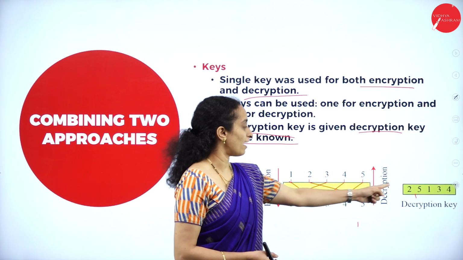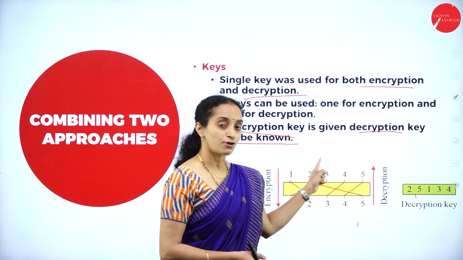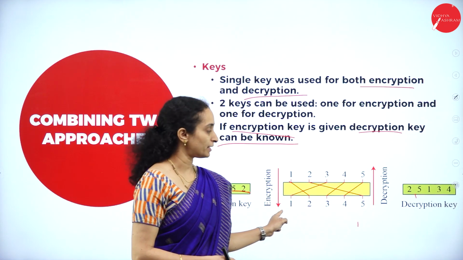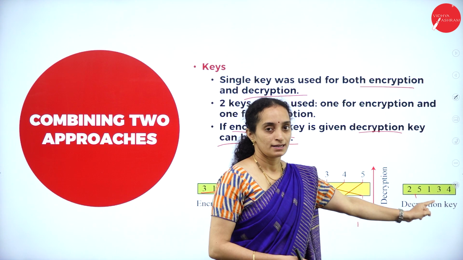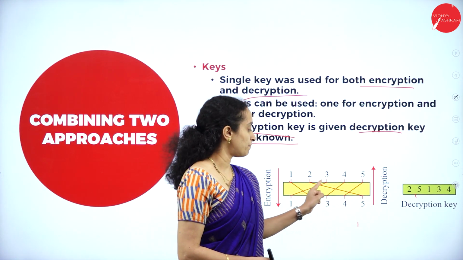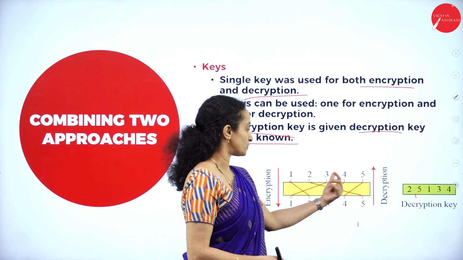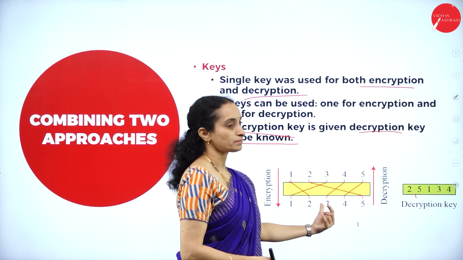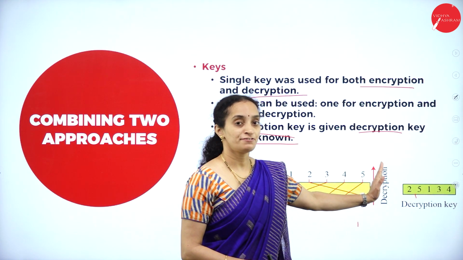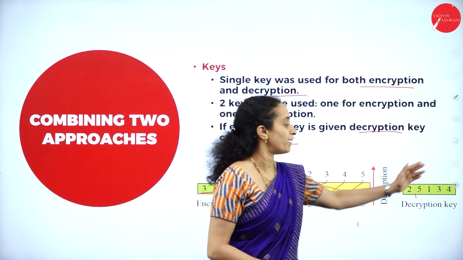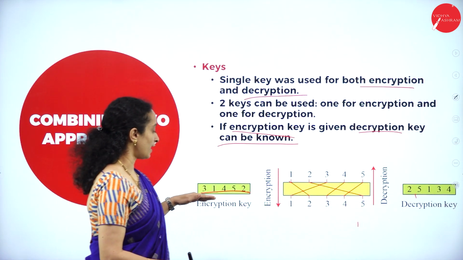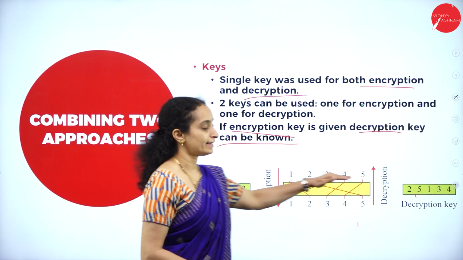Okay. Next we have the third position. For third position, which column will be replaced? First column text will be replaced. It will be written here. Next, fourth column will be replacing or changing the position by the third column. So it will be 3. And fifth column will be replaced by the fourth column text. Okay. So this is how you can generate an encryption key and decryption key.